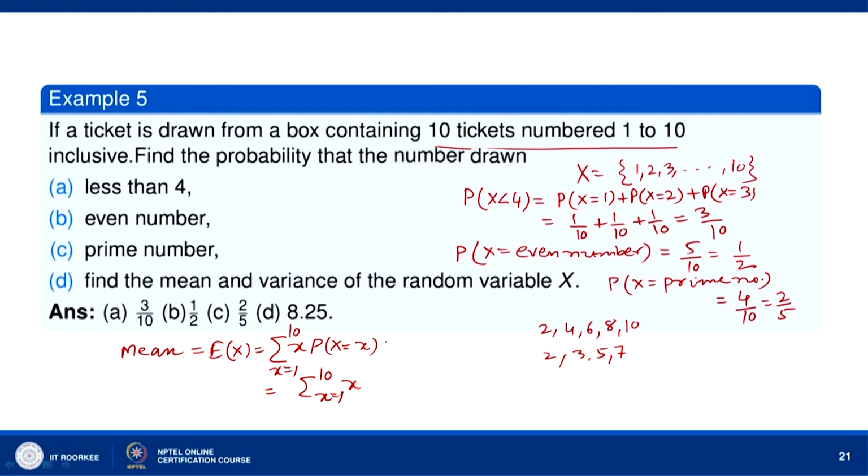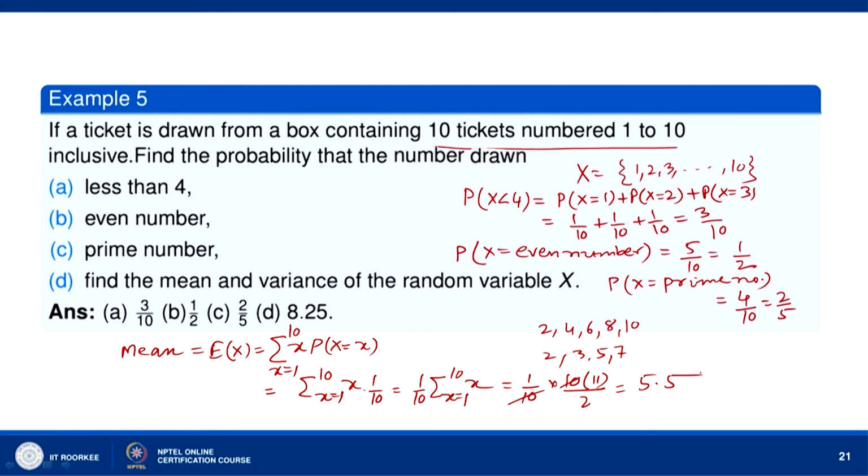Each number has probability 1 by 10, so x into 1 by 10. So 1 by 10 sigma x for x equal to 1 to 10, which is 1 by 10 into 10 into (10 plus 1) by 2, because sigma n is equal to n into (n plus 1) by 2. This 10 will cancel and you get 11 by 2, that is 5.5. So the expectation is 5.5.